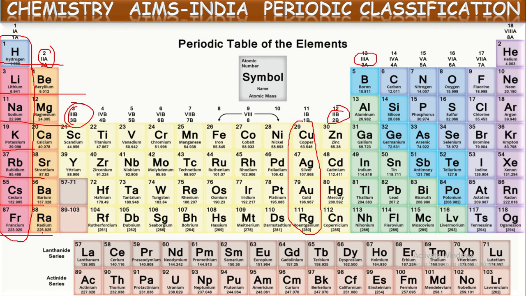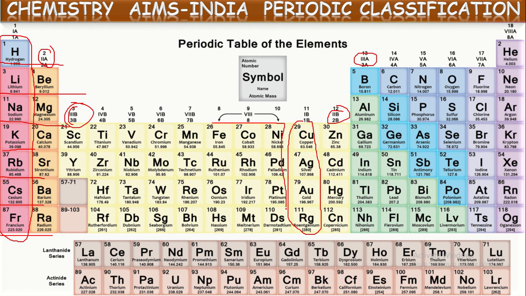Or we can say with the subgroups, if we count, totally 16 groups, because each group is subdivided into two subgroups A and B. Whatever it is, we can say this modern periodic table contains 7 periods and 18 columns, or 8 groups, or 16 groups also will be correct. And you might have observed these three columns.